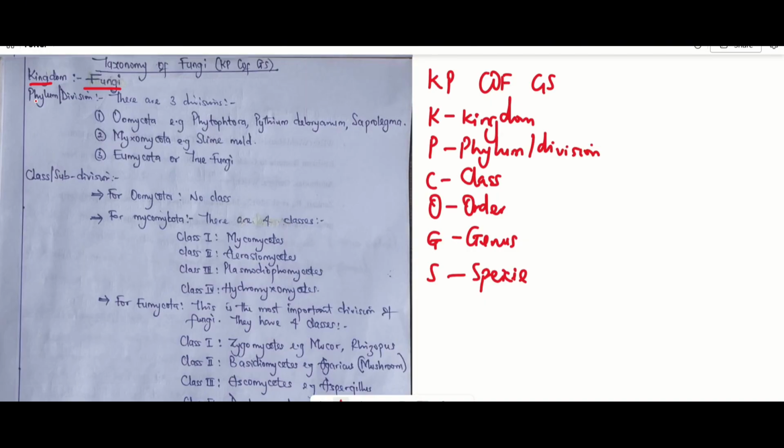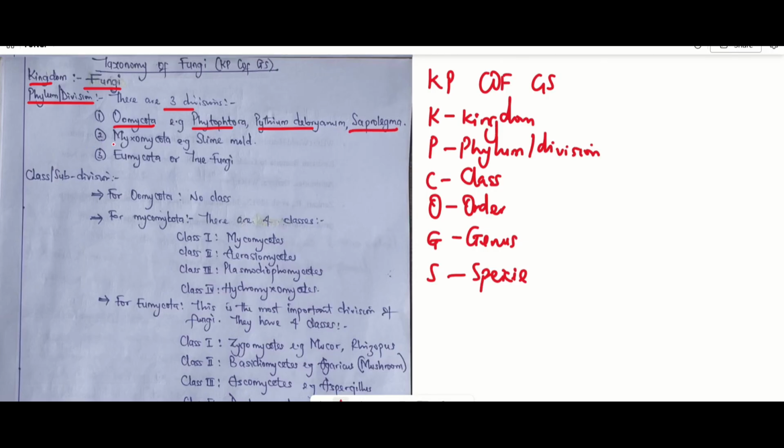Then we have their phylum, or what you call division. Fungi are made up of three major divisions. We have the Oomycota, which are also known as the egg fungi. They are called the egg fungi because they make oospores, and that oospore looks like an egg. Examples of Oomycota are Phytophthora, Pythium debaryanum, and Saprolegnia.